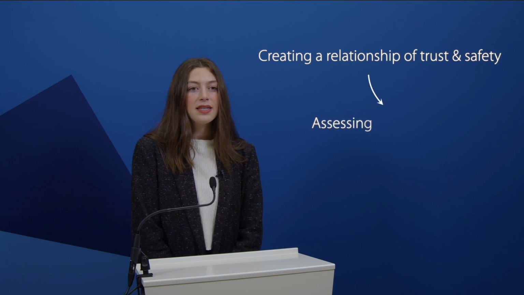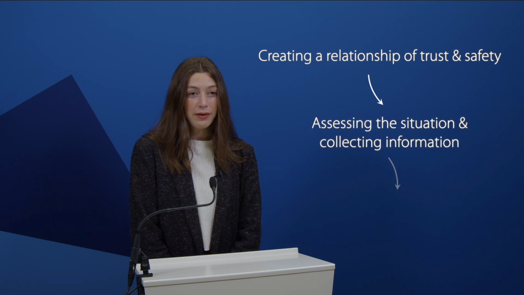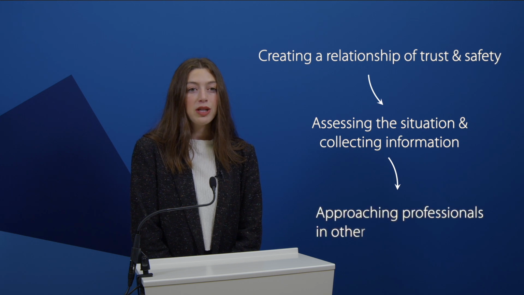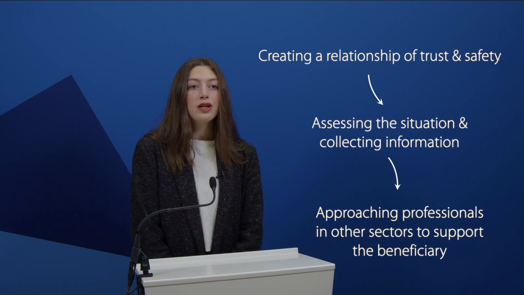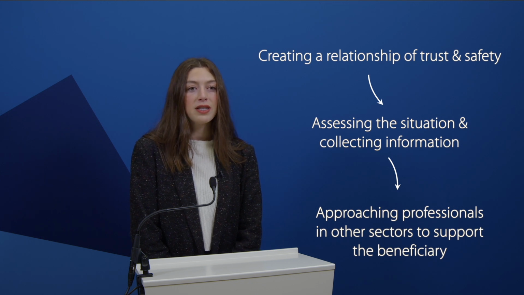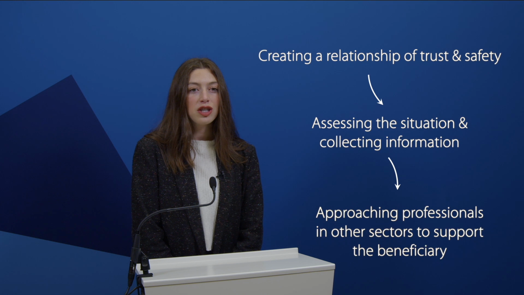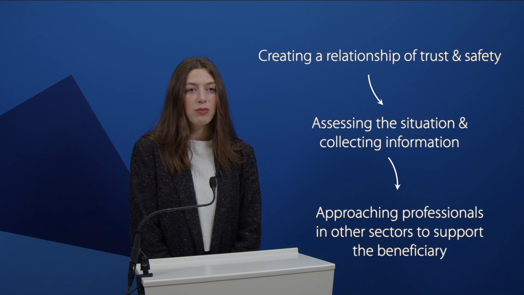Basic steps include creating a relationship of trust and safety, assessing the situation and collecting information, and approaching professionals in other sectors to support the beneficiary, for example, social services, support services for victims of violence, doctors, lawyers, police, prosecutors, etc. Following those 3 basic steps can ensure the safety and protection of victims and become a cornerstone for a more effective provision of care and support by various professionals.